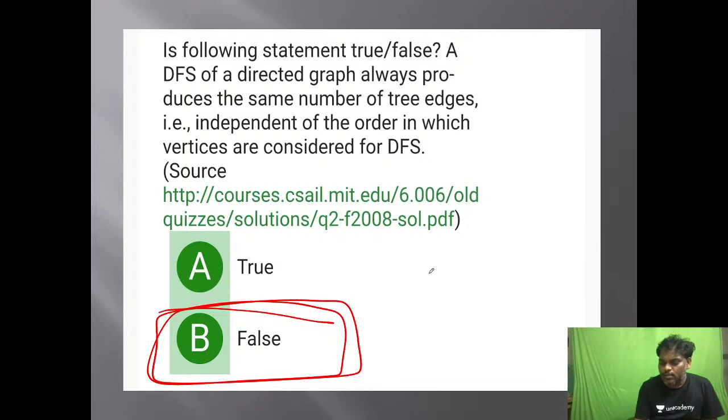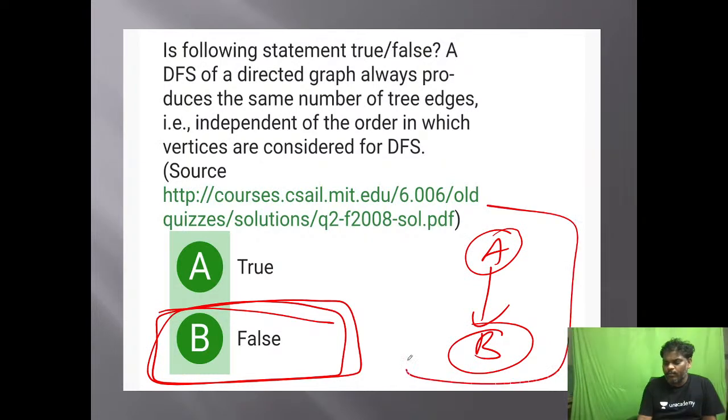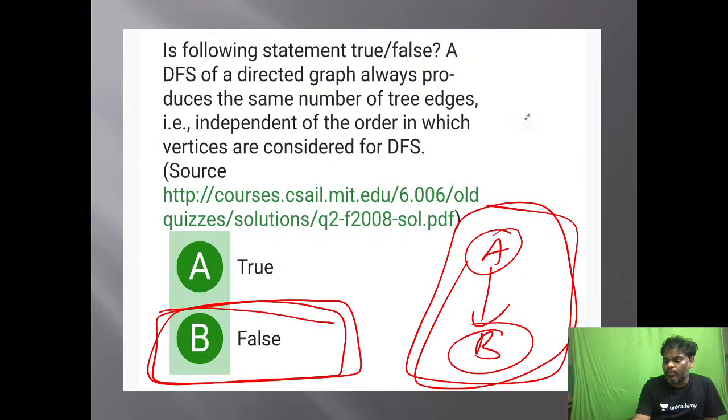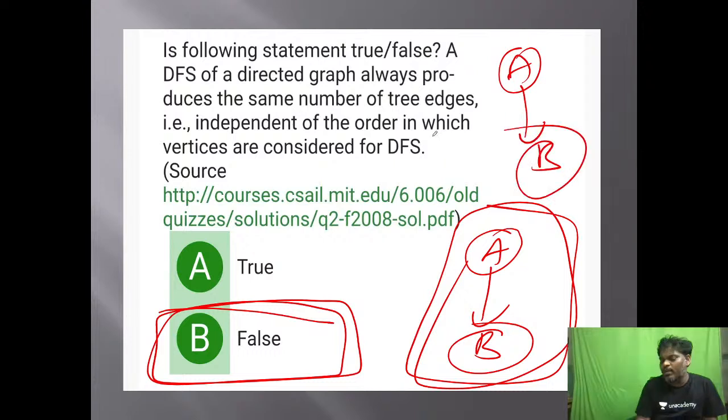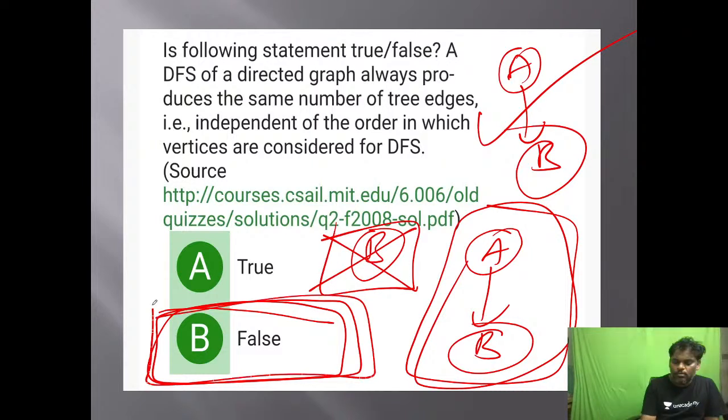The reason is this one. See, this is the directed graph, A to B. Apply the DFS starting from A. If you start from A and apply the DFS, A to B, one tree edge is there. But if you start from B, B to A, no chance. So in this DFS traversal there is no tree edge, but here a tree edge is there. So that is the reason it is false.